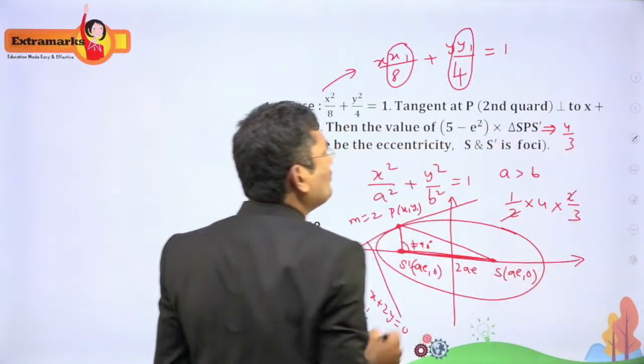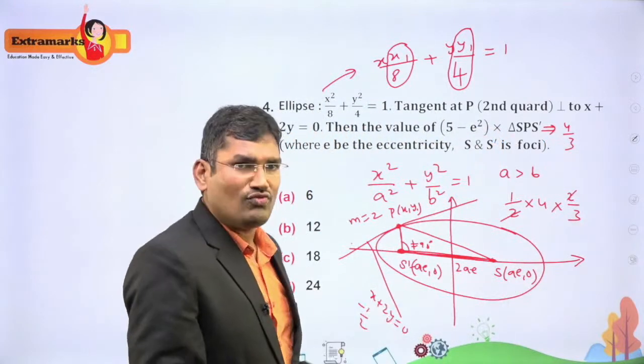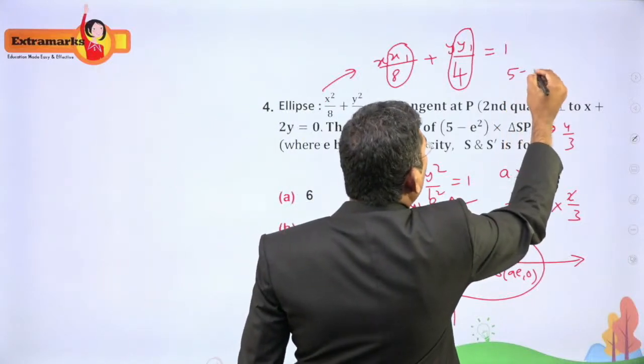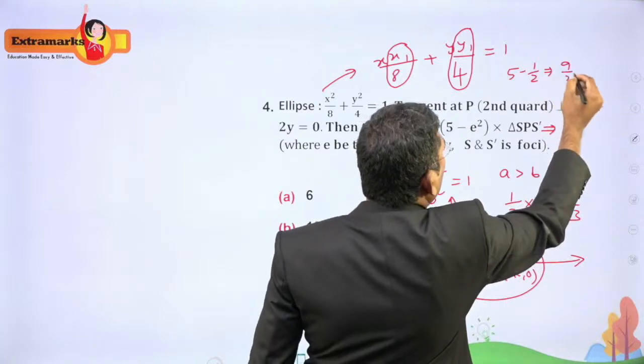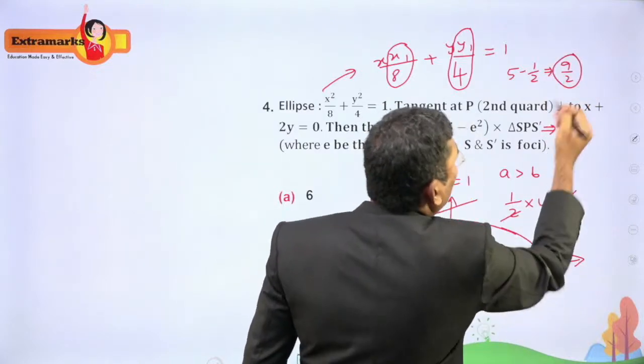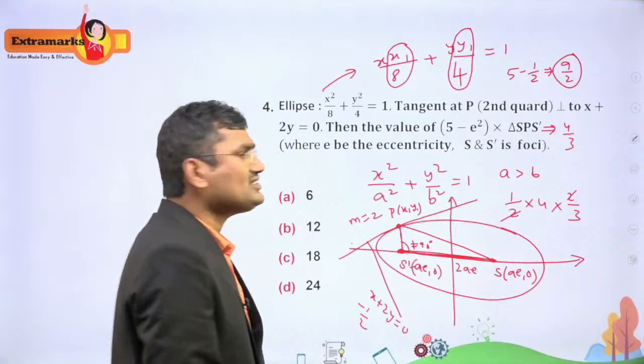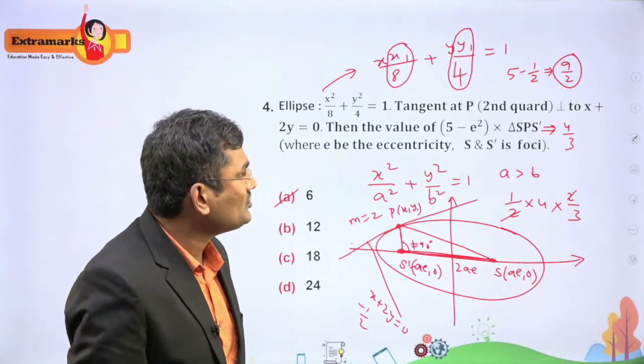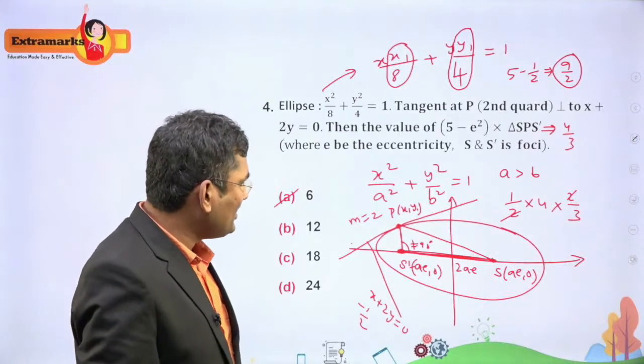And what about this value? 5 minus e square. What is e? 1 by root 2. 5 minus 1 by 2 is 9 by 2. So 9 by 2 into 4 by 3 is 6. Right? That is the answer. 6 is the right answer for this question. Understood? Now we'll see the next one.